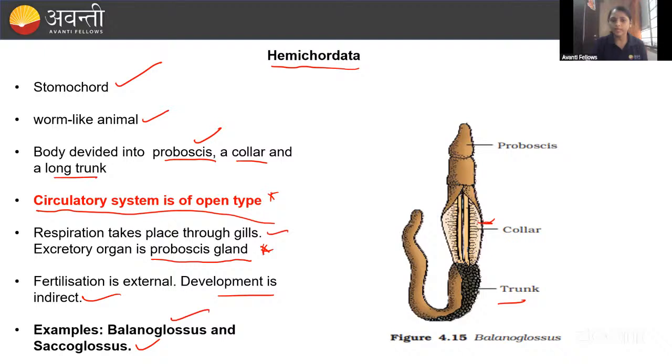I think you understood the Hemichordata, and non-chordata is completed till here. Did you understand non-chordata, guys? If you have any confusion till now, can we go for the MCQs?